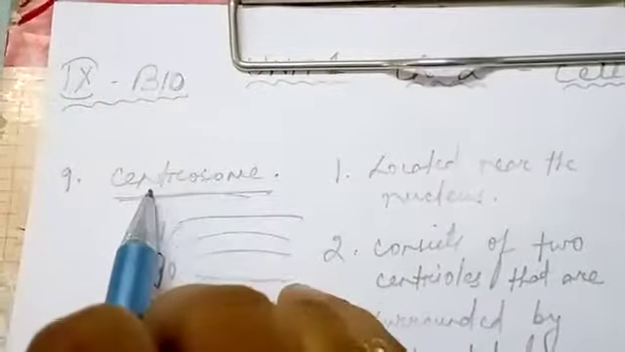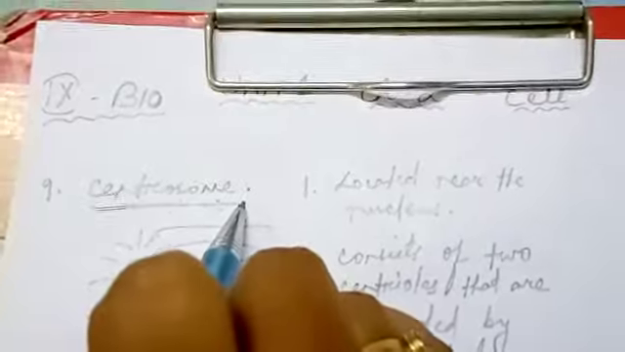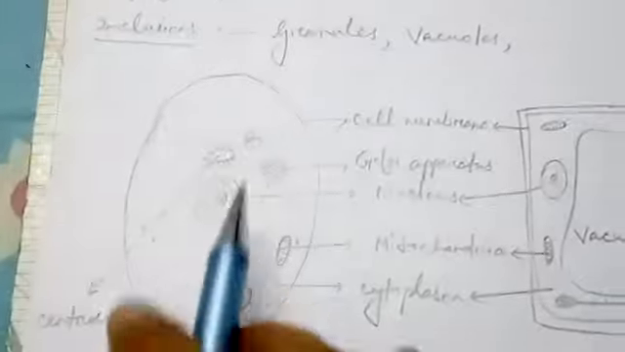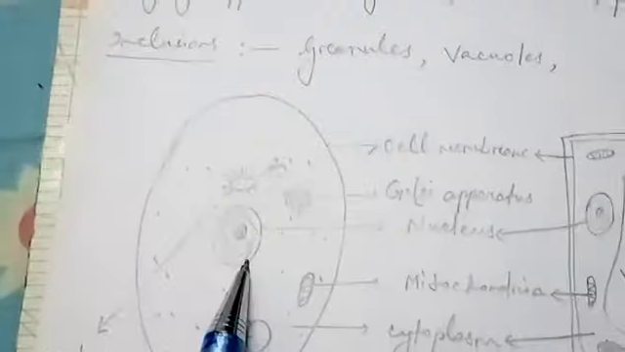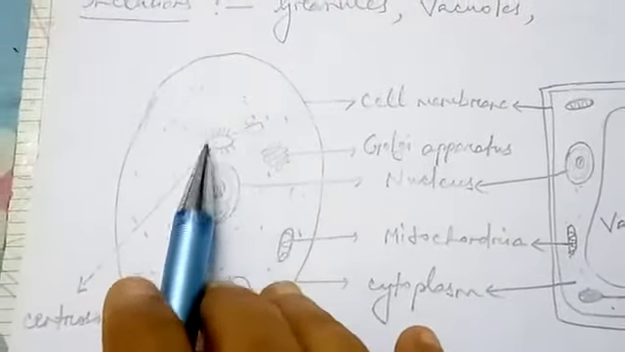Now coming to the next very important organelle, that is centrosome. What is this centrosome? This is a cell organelle which is present in the animal cells only. I told you in my previous video that centrosome is an organelle which is present only in an animal cell, just near the nucleus, outside the nucleus.